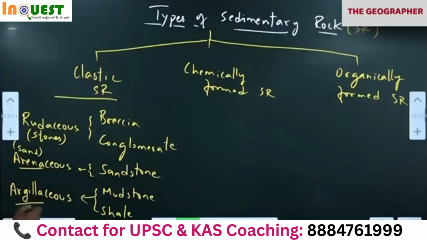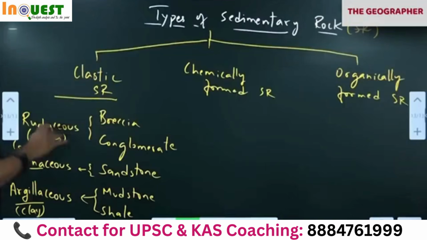Argillaceous means clay. That is the difference. If it is minute sediments, clay. If it contains sand, arenaceous. Stones, rudaceous. Okay, they'll ask this. I'm telling you, it will come in the exam. Clear?